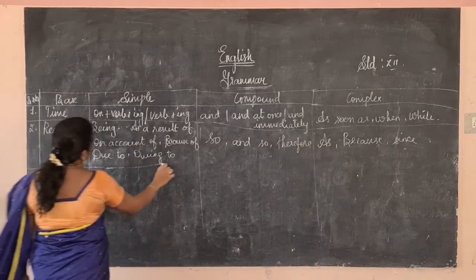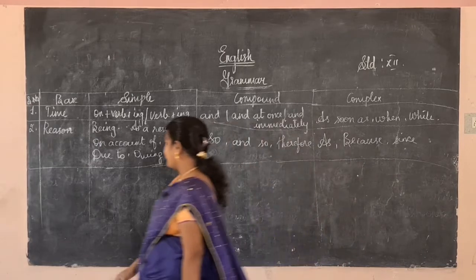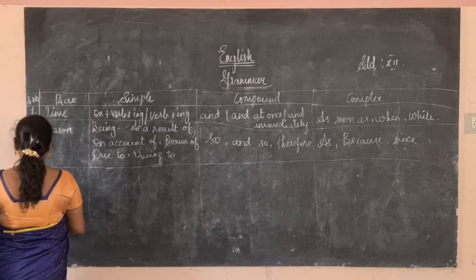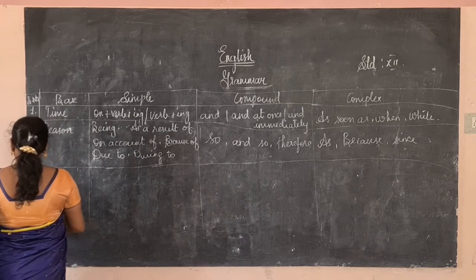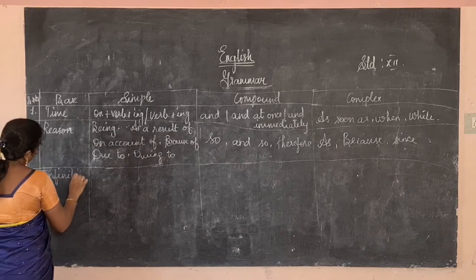Because we can use in the middle as well as in the beginning. Infinitive verbs: to.